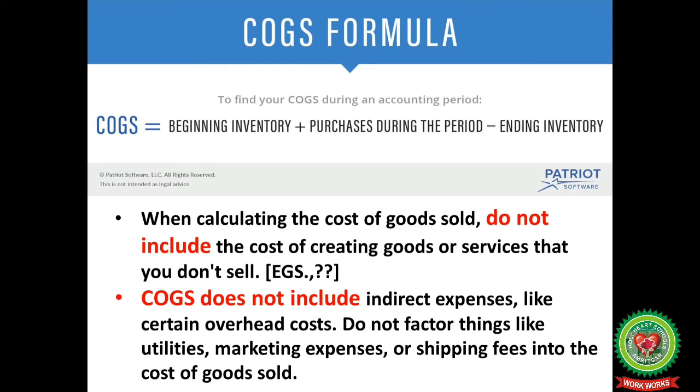So when we calculate cost of goods sold, we use the formula: beginning inventory, that is opening stock, plus purchases made during the year minus closing inventory.